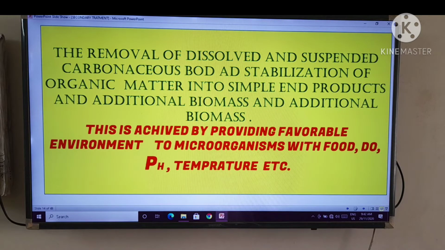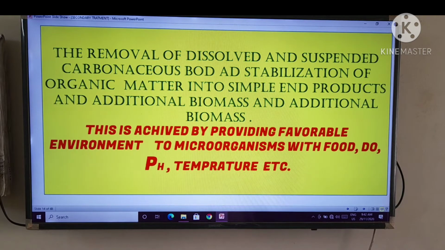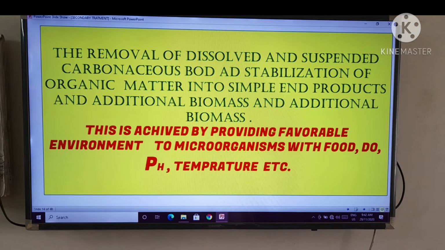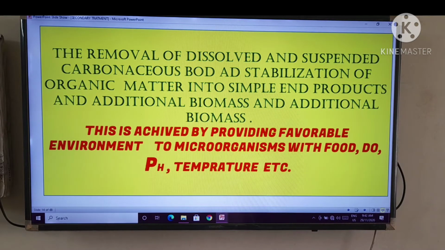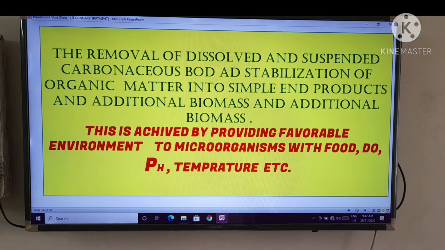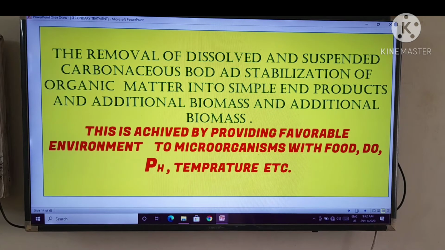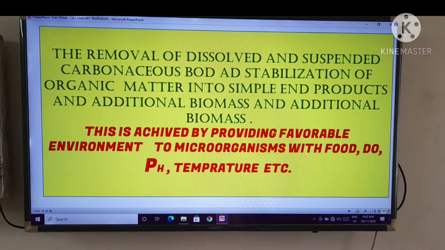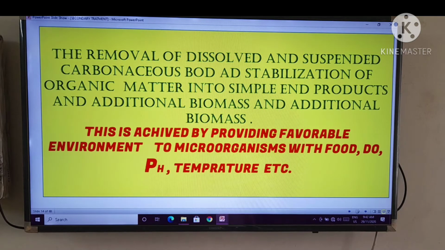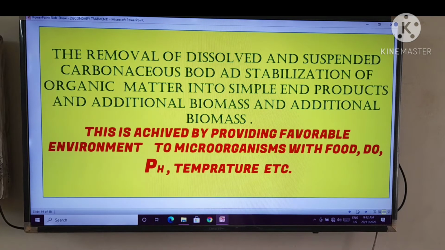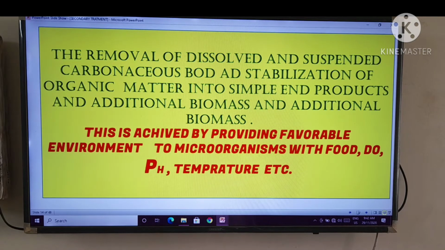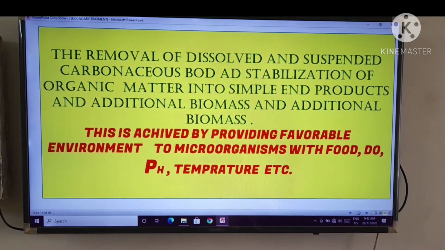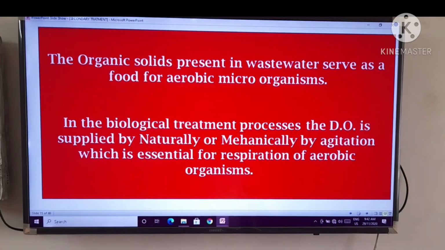That means we are concentrating on those microorganisms which are aerobic, that is they depend on dissolved oxygen, and with them we can easily oxidize or stabilize the particular matter. In this process we have to learn all these things.